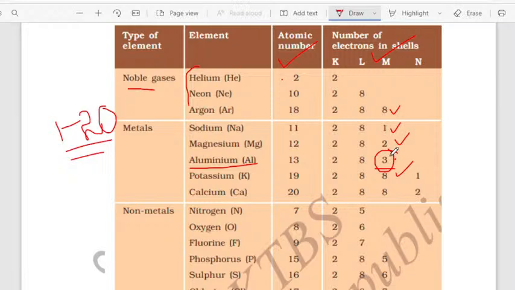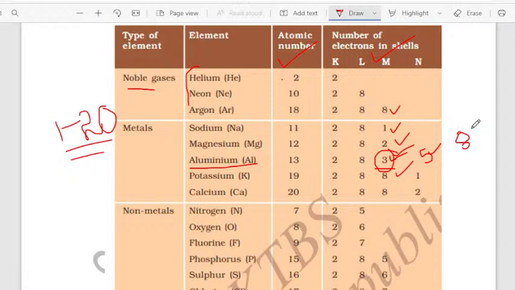But if aluminum has to obtain stability, it needs 8 electrons, right? So out of 8, 3 are present. How many more does aluminum need? 5 electrons are needed. But it is difficult for aluminum to take 5 electrons. So instead, aluminum will lose 3 electrons. Understand? It can easily lose 3 electrons.